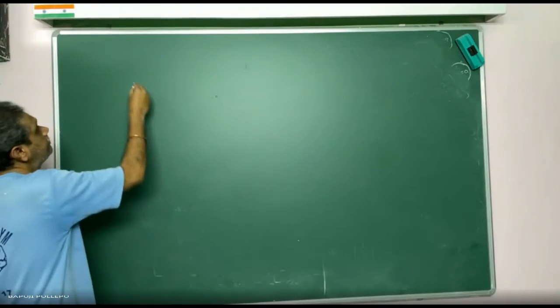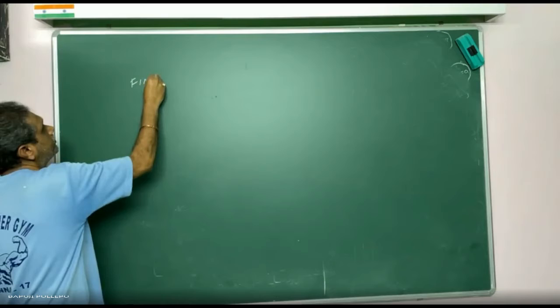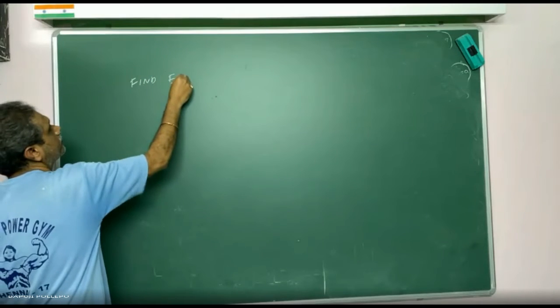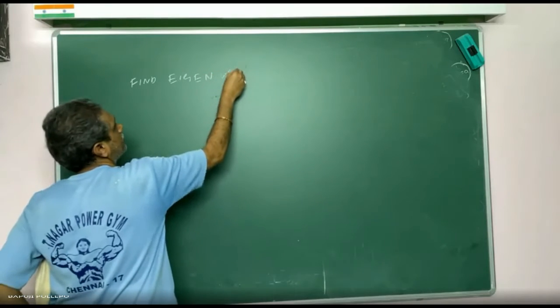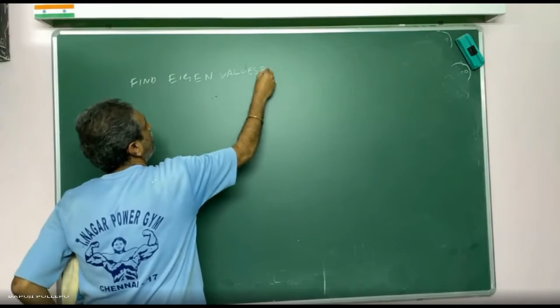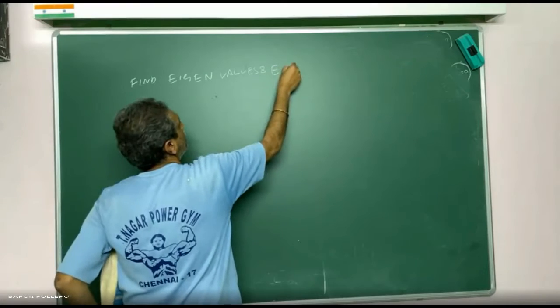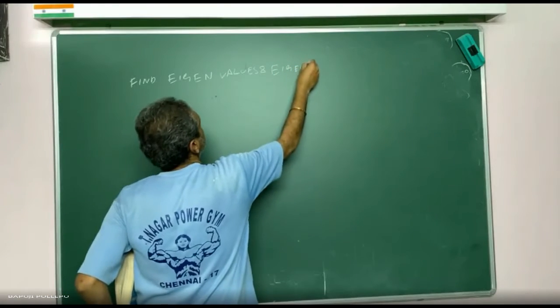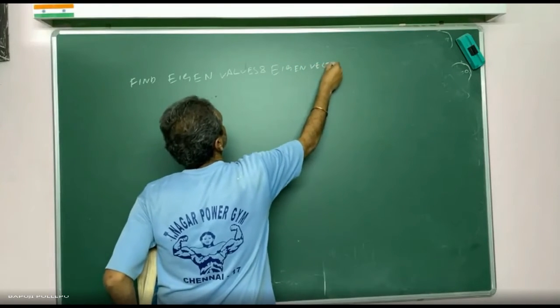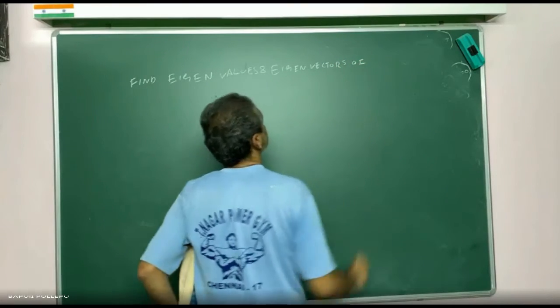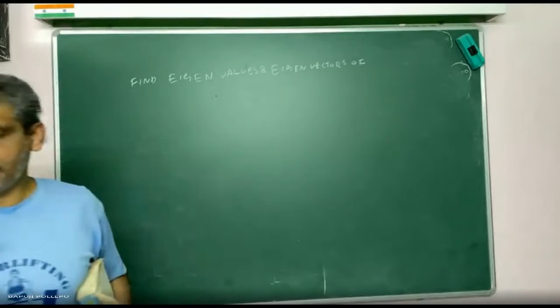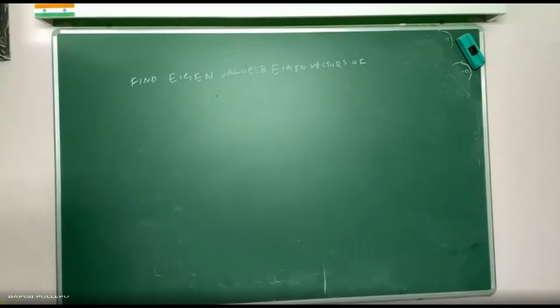Find eigenvalues and eigenvectors. Actually these eigenvalues and eigenvectors are used in fluid dynamics, stress, strain, everywhere; they are useful in the research field.